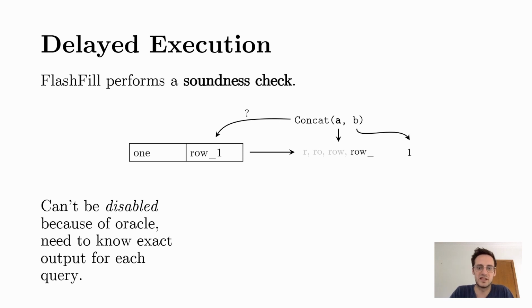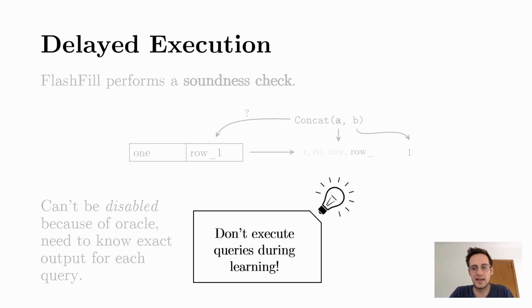To solve this challenge, we simply don't execute any queries during learning. If a semantic operator is invoked, we use the query as a lookup table for what GPT-3 should have answered. As an added benefit, the learning program is not sensitive to the actual output of GPT-3, as it can never make a mistake during learning.